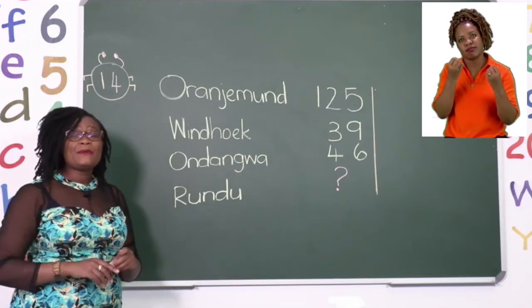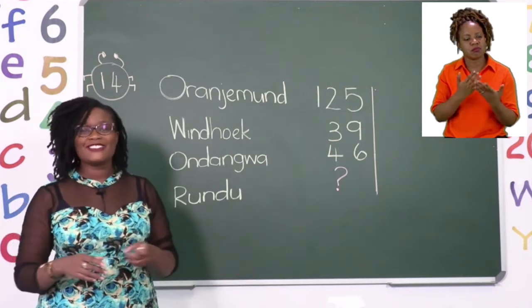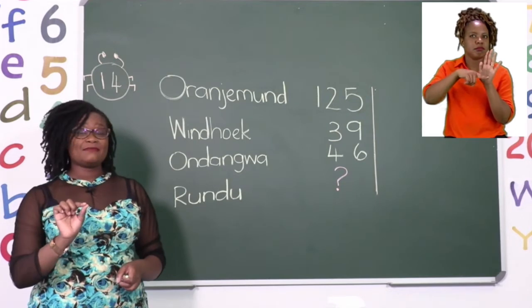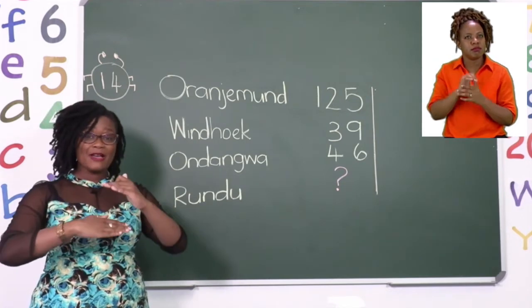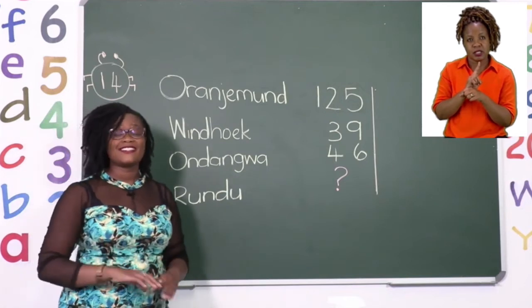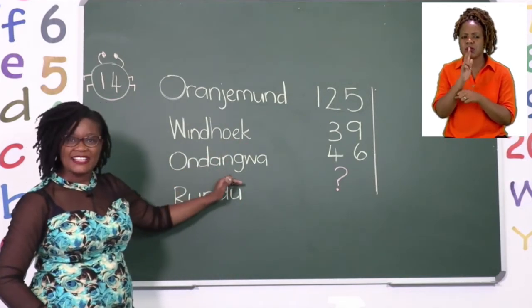The first thing we have to ask ourselves is, are we adding or subtracting? Because this is a step calculation, the first part is to know how many passengers got off in Windhoek and Ondangwa.